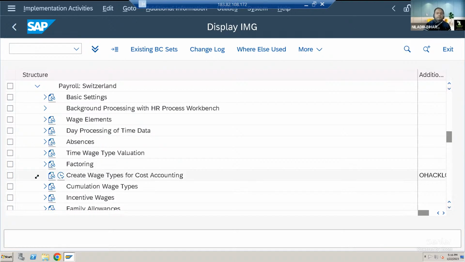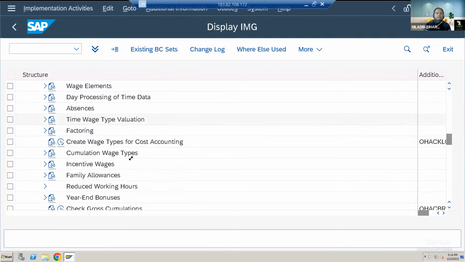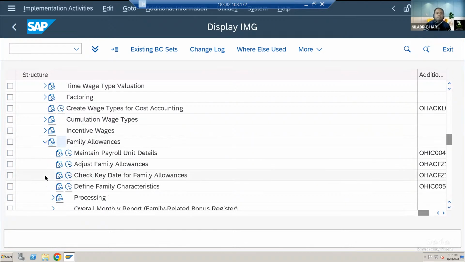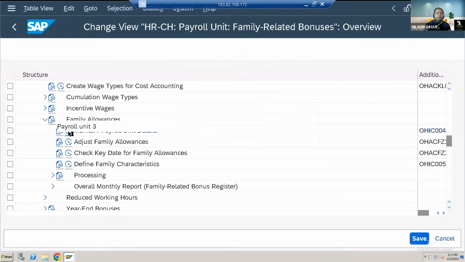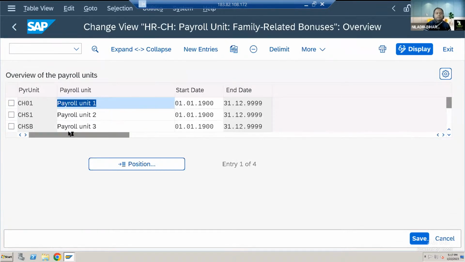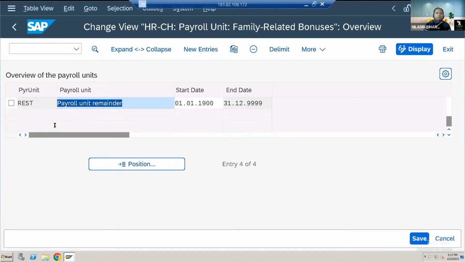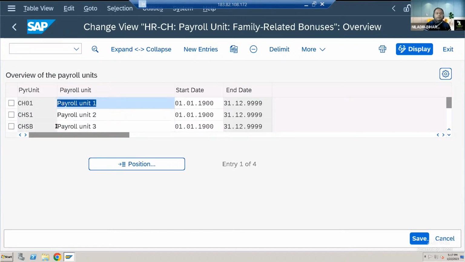There are many things which you will find common to other countries as well, so that is not our goal today. Today we will be seeing just what is specific to family allowances. If you go here to the family allowances, we have details about how to maintain the payroll units. We can adjust to family allowances. If you go here, you'll find those details about how to maintain those specific payroll units, based on 1, 2, 3, all these details.